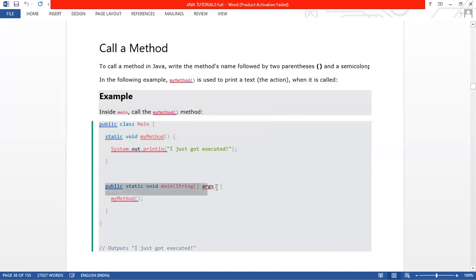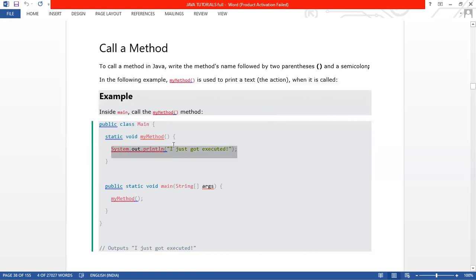After that we declare the main method, and within the main method body we just call the method I created, myMethod. That means it will return "I just got executed" from the method body.